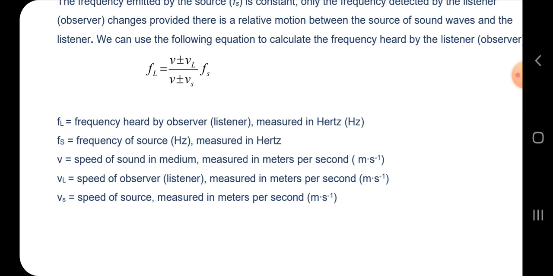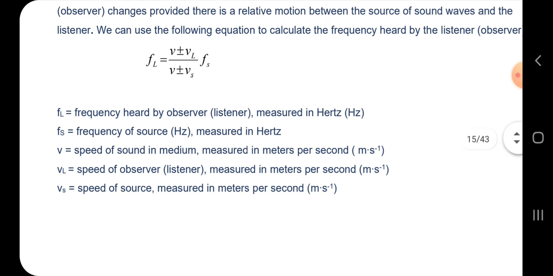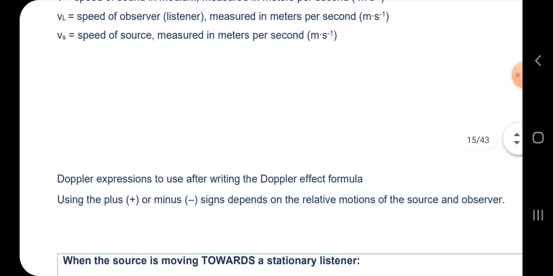Then VS is the speed of the source, measured in meters per second. You must know that the source of the sound would have a speed at which it is traveling, and then you will use it. But if the source is standing still, then the speed of the source is 0.